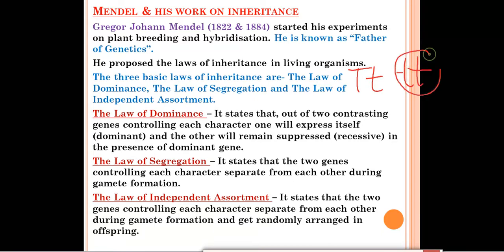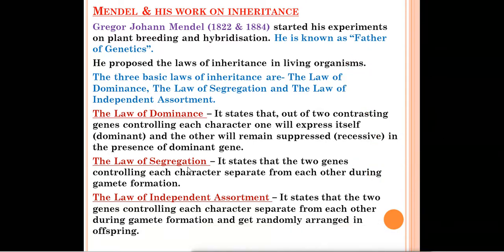Okay, so these 2 genes will separate from each other during gamete formation. These are the gametes, and these are present in the parents. But when gametes form from capital T and small t, only one gene will come to form the gamete, whether it is capital T or small t, meaning whether the tall character of the plant will come or the small character will come. In this one also only one T will come. So in segregation, what you have to remember is that the genes will separate from each other in order to form the gametes.